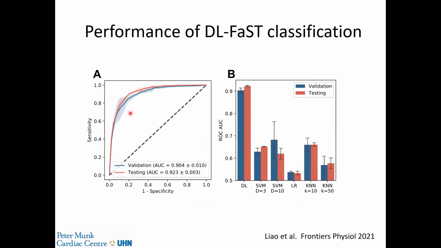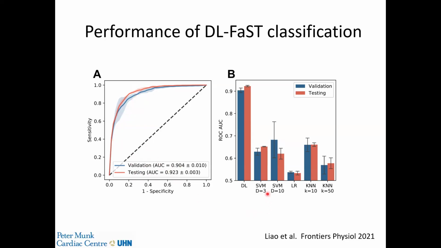And what we demonstrated was the development of a deep learning algorithm which had excellent performance in the classification of the unipolar QS morphology. In the validation cohort, the AUC was 0.90, shown in blue, and in the testing cohort, it was equally good at 0.92, shown in orange.